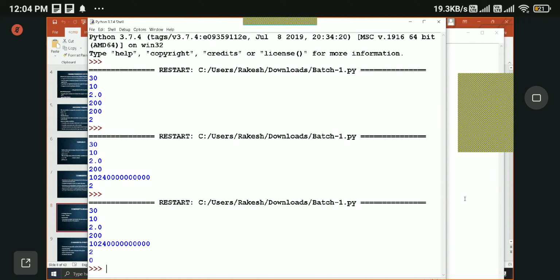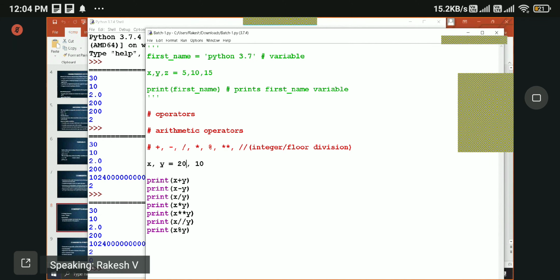Why? Because when you divide 20 by 10, the remainder is 0. That's why we got 0 as an output. When you practice, check with other values, you will get a different output. If there is a remainder, that remainder will be given as an output. So these are the arithmetic operators.